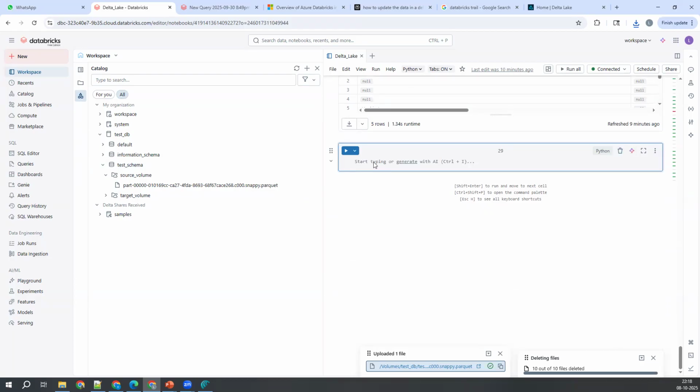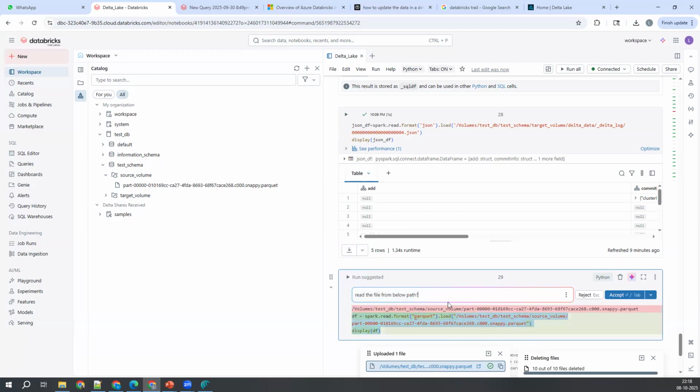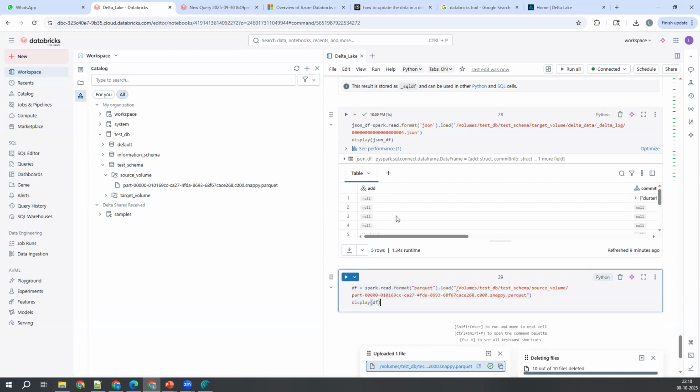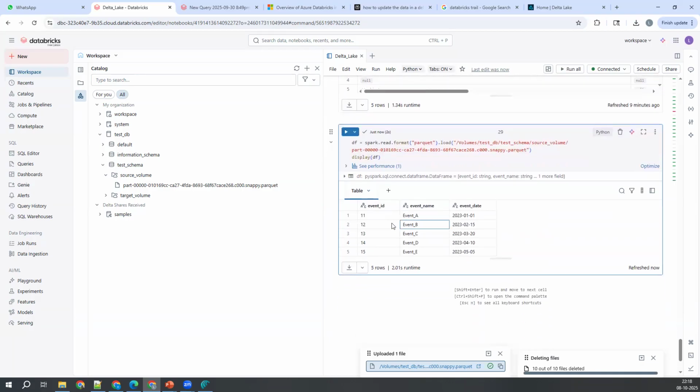And I'll ask my assistant to read the file. Read the file from the below path. Whatever English I know, I'll just give here. See, it is giving a piece of code. Accept this. I don't want to write the code. Why should I write that? Now execute this and see the data here. Oh, we see only 11 to 15.